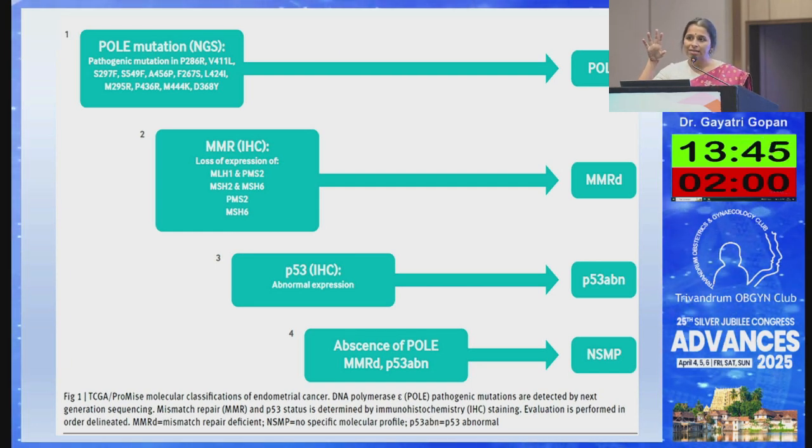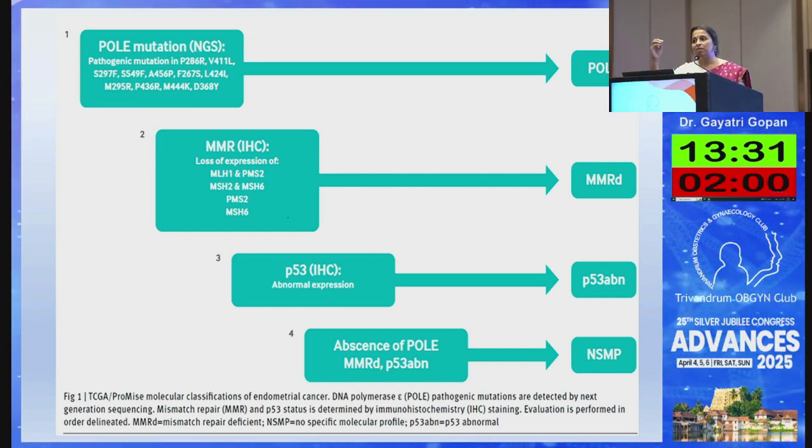So what are the tests that we can do? We can do simple immunohistochemistry that may be available everywhere. This is MMR, the mismatch repair proteins, or microsatellite instability also. These terms can be used interchangeably. That can be identified by performing IHC for 4 proteins: MLH1, MSH2, MSH6 and PMS2. If there is absence of expression of any one protein, that is considered MSI high.